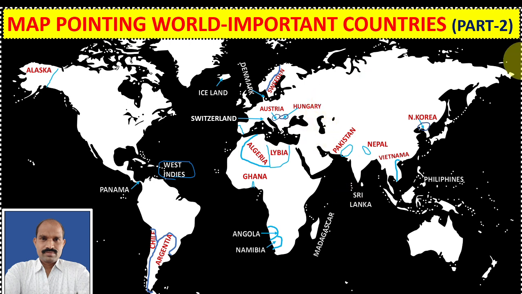In this part 2 video we will discuss Pakistan, Nepal, Vietnam, Philippines, North Korea, Sri Lanka, Madagascar, Namibia, Angola, Ghana, Libya, Algeria, Hungary, Austria, Sweden, Denmark, Iceland, Switzerland, West Indies, Argentina, Chile, Panama and Alaska.